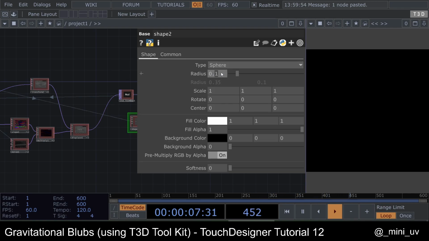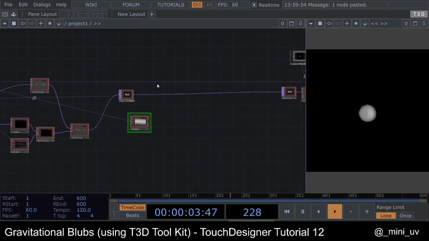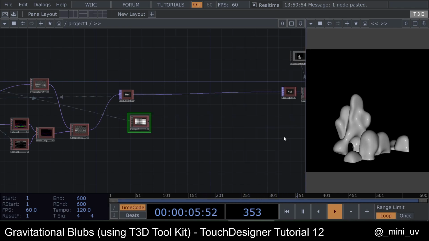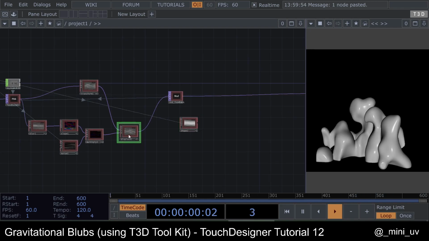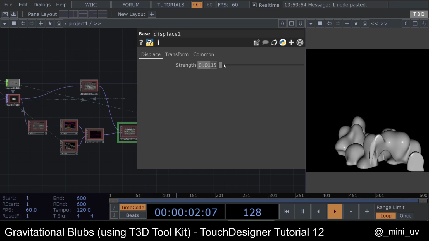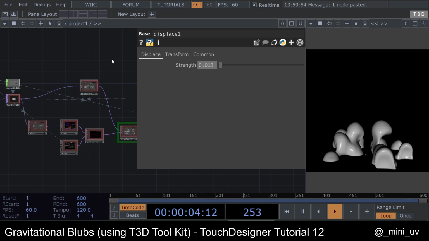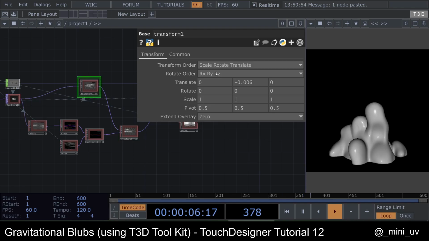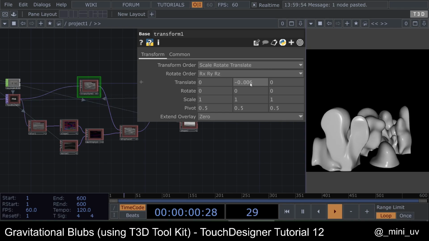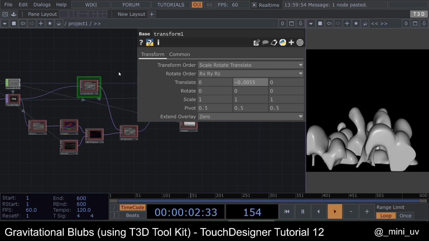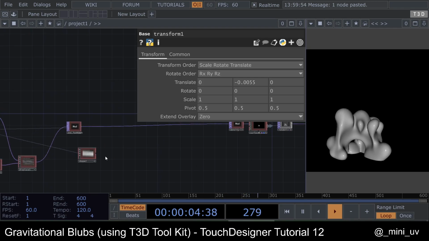Make it 0.5 and softness 0.1. You can see the blobs also disappear after a while, so you can play around with the strength of the displace or make the gravity less, like maybe something like this.